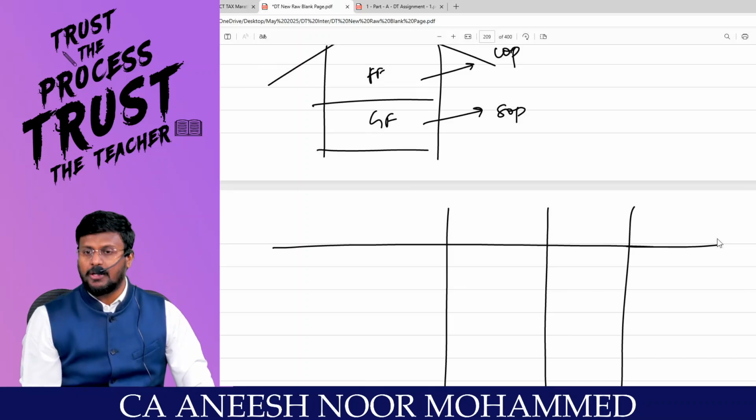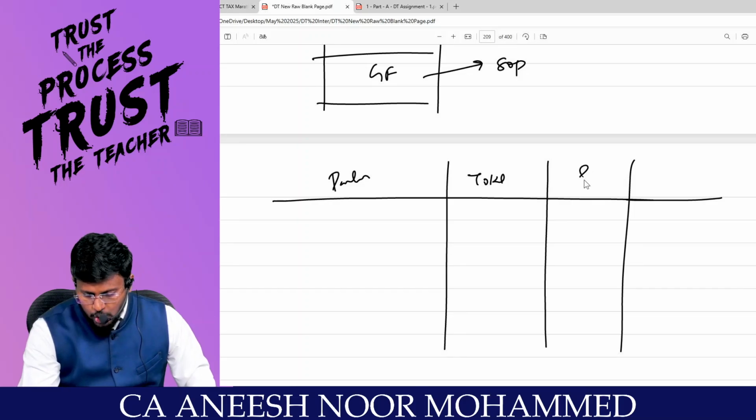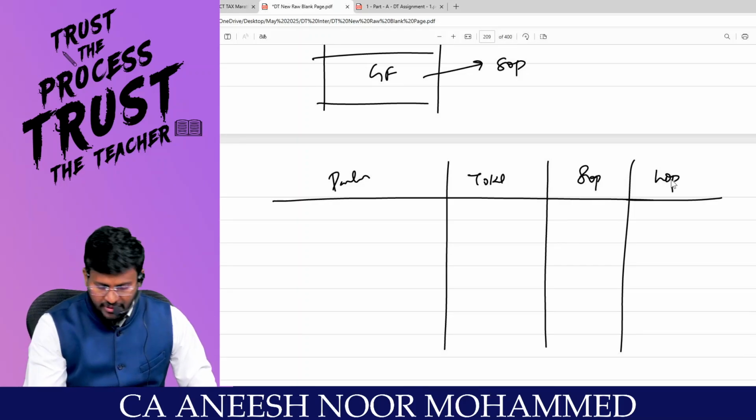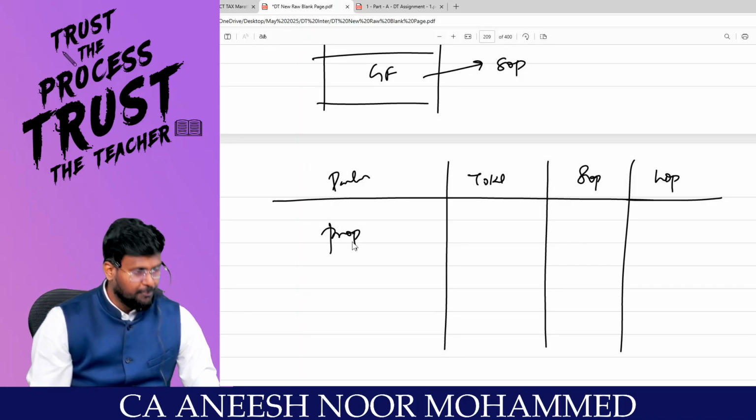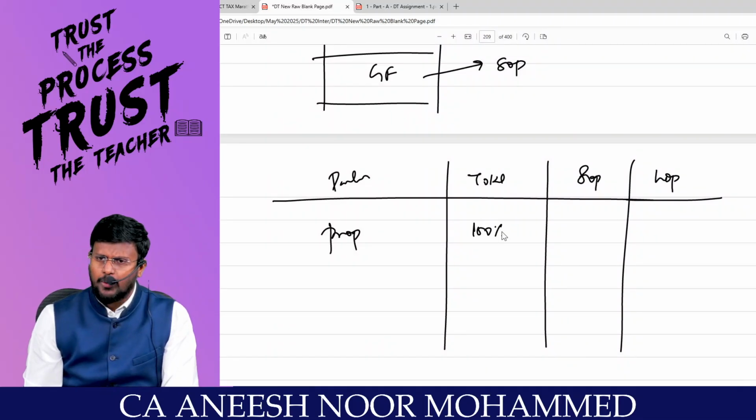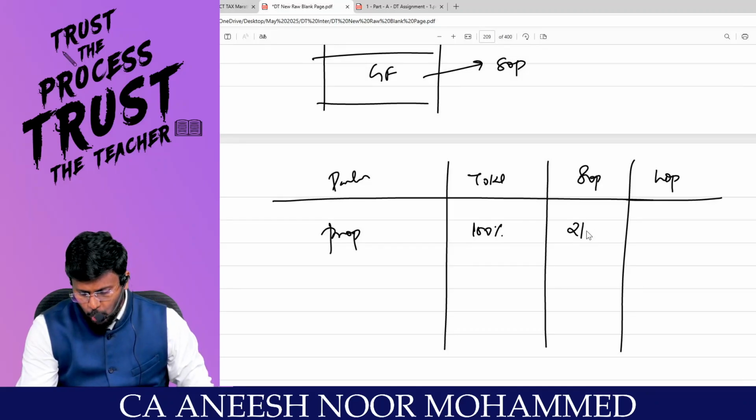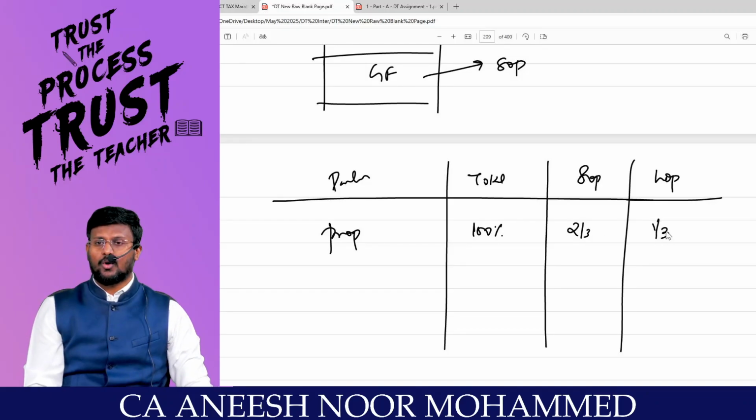Are you all really with me? First, prepare the master table, which is nothing but particulars. You put the total, you put the SOP, and you put the LOP. That means first you put the proportion. Always the entire house will be 100%. In that, how much is ground floor, how much is first floor? For example, 2/3 self-occupied property, 1/3 let out property.